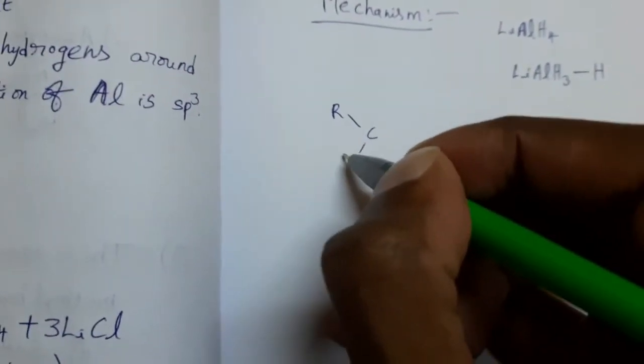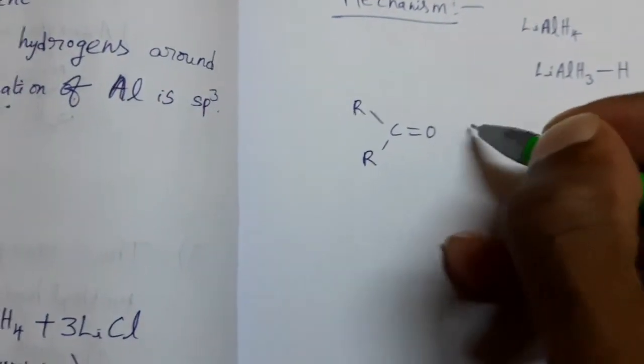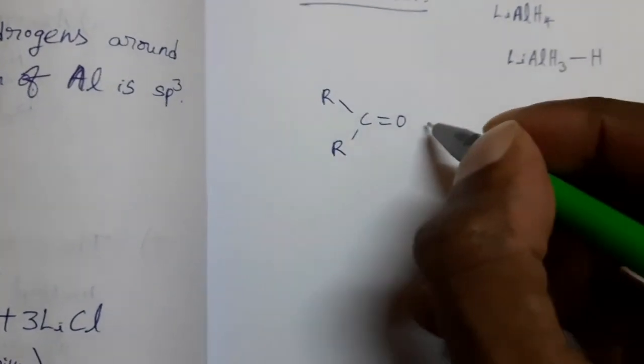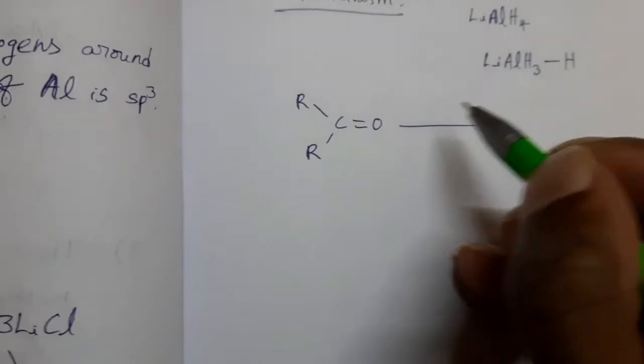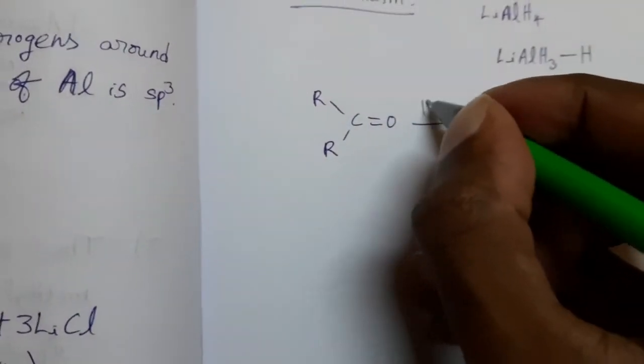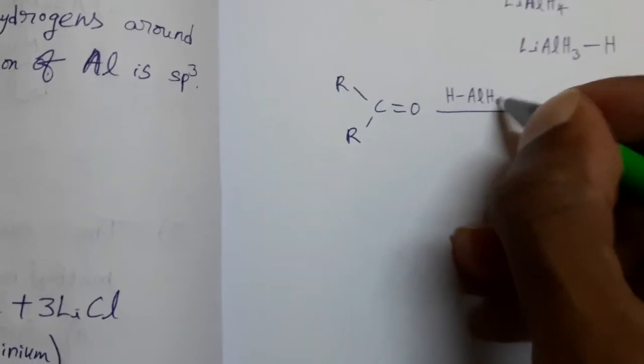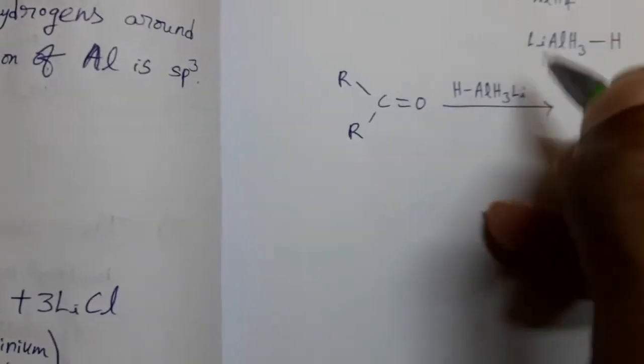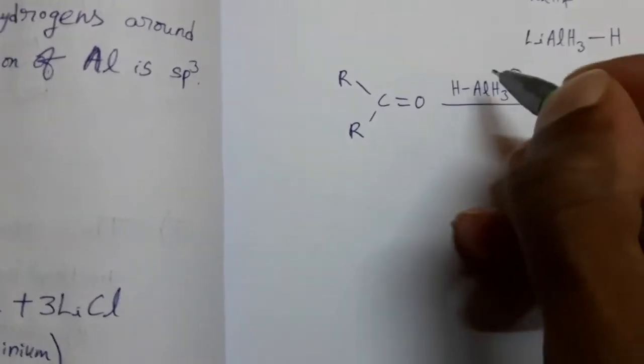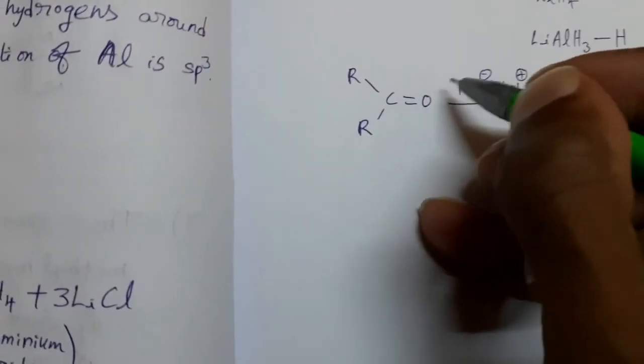Take the ketone general formula R-C=O-R, treated with LiAlH4. Here there is a positive charge and here a negative charge.